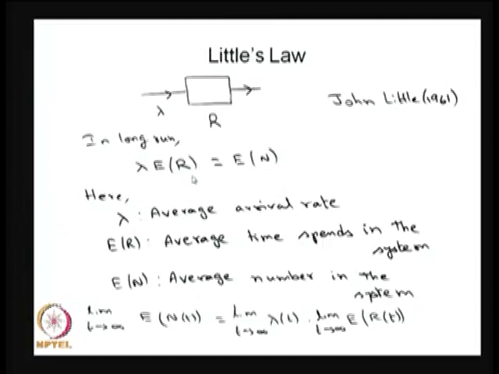So, this relation is valid whatever be the underlying distribution of the service, and the underlying distribution of the arrival. What it says is, if you have a system in which the mean arrival rate is lambda, and the mean time spent in the system is expectation of R, then that product will give the average number in the system.